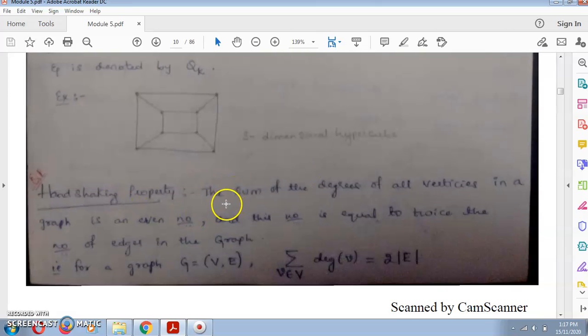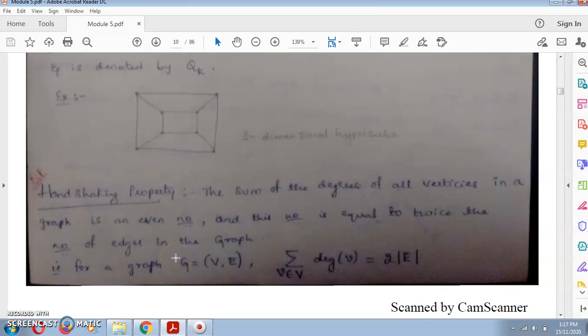Handshaking property. The sum of the degrees of all vertices in a graph is an even number, and this number is equal to twice the number of edges in the graph. What is this handshaking property?